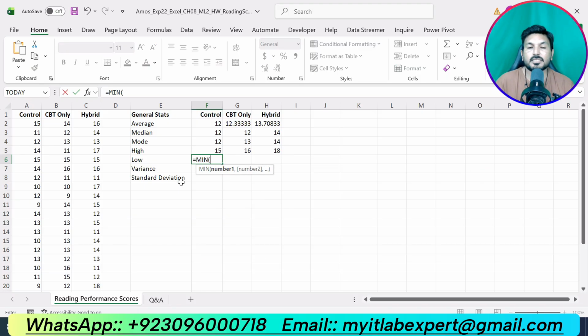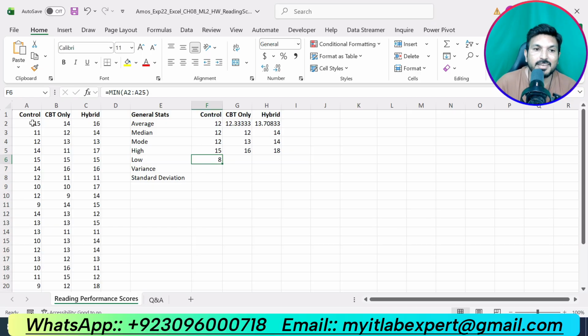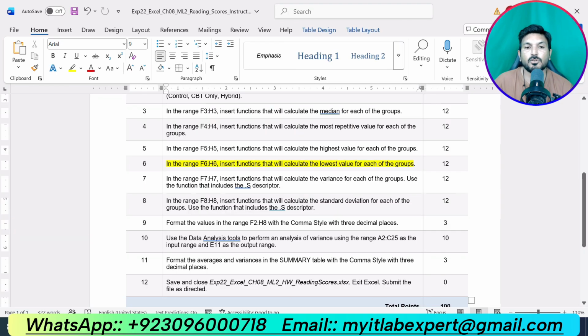This is the minimum function. Select the range, that is A2 up to A25 for the control, and press enter. So 8 is the minimum value in the control data. Now use the fill handle to copy the formula so that we can get the minimum value for the CBT only, that is 9, and the minimum value for the hybrid, that is 11. So we have solved step number 6.